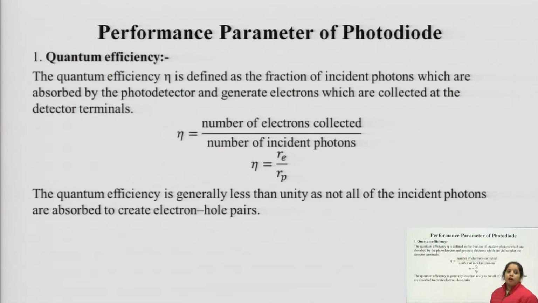Now, the performance parameters of the photodiode. The first one is the efficiency.